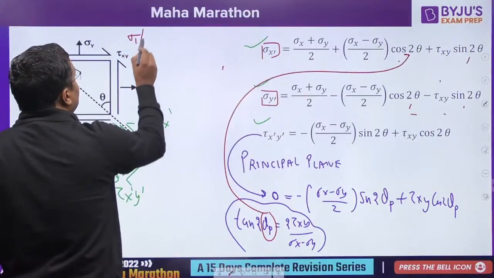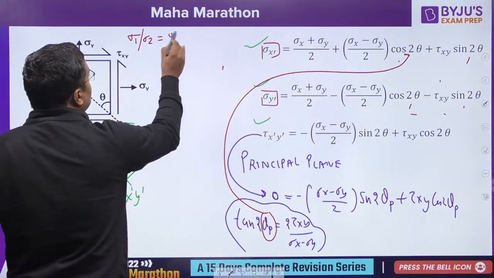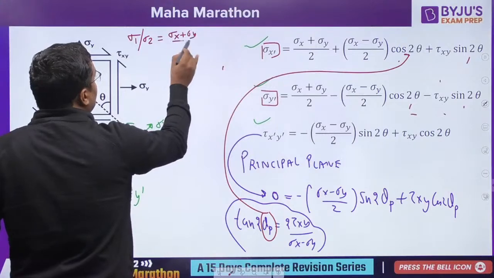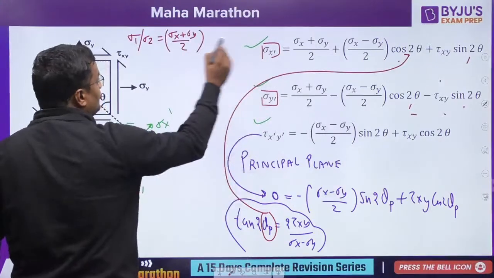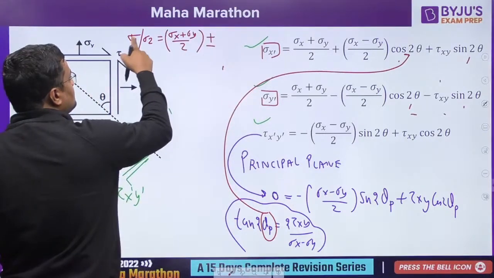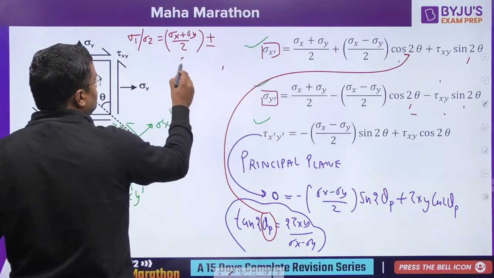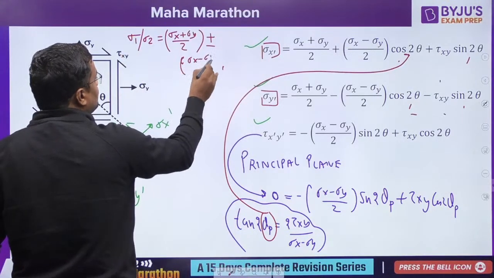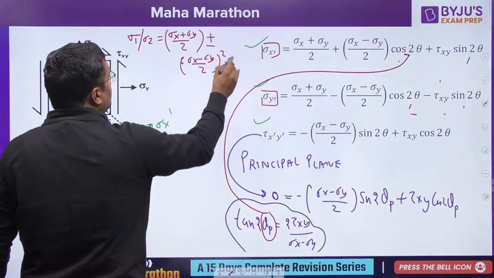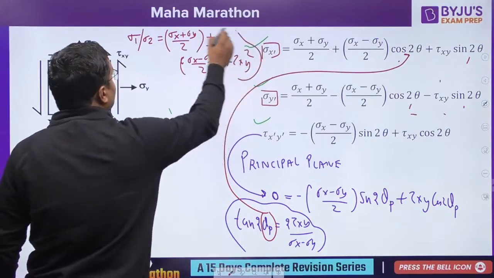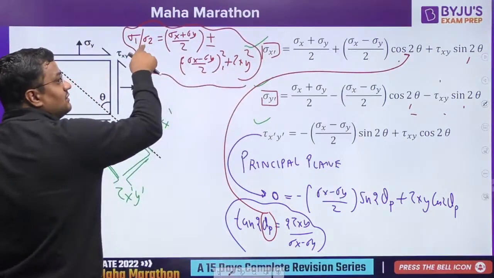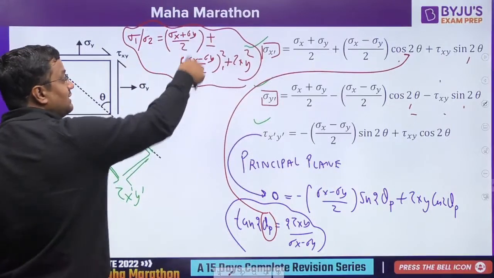And what we got: sigma 1 slash sigma 2 is equal to (sigma x plus sigma y) by 2, by putting this theta here, plus minus, plus for major principal stress, minus for minor principal stress, plus minus square root of ((sigma x minus sigma y) by 2) whole square plus tau xy square. This will give the principal stresses. This is not divide, this is slash. For one it is plus, for one it is minus.